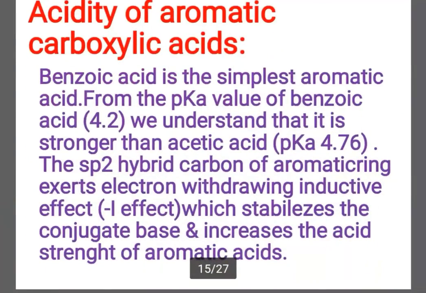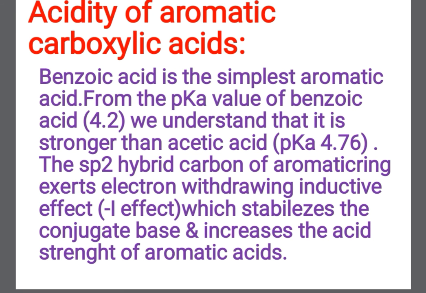Acidity of aromatic carboxylic acids. Benzoic acid is the simplest aromatic acid. From the pK value of benzoic acid, that is 4.2, we understand that it is stronger than acetic acid, whose pK value is 4.76. The sp2 hybrid carbon of the aromatic ring exerts an electron withdrawing inductive effect, that is the minus I effect, which stabilizes the conjugate base and increases the acid strength of aromatic acids.